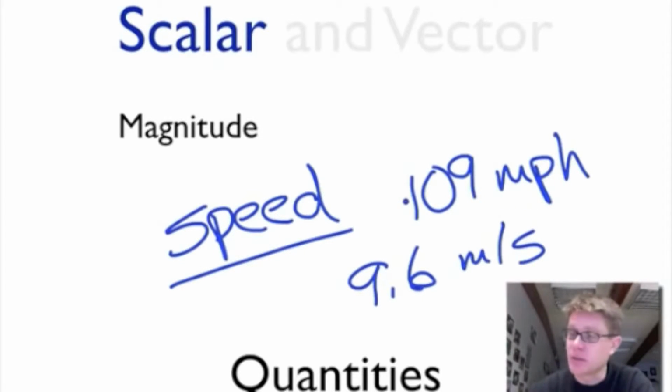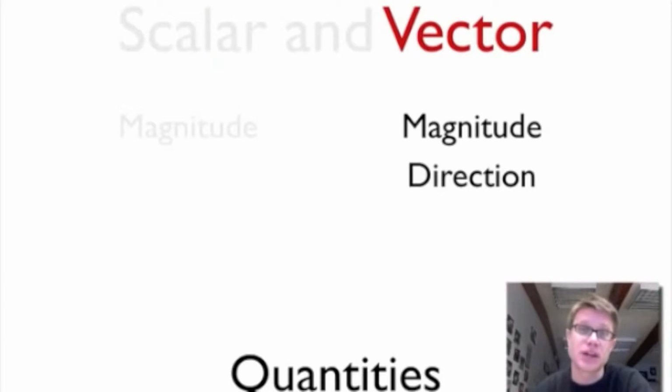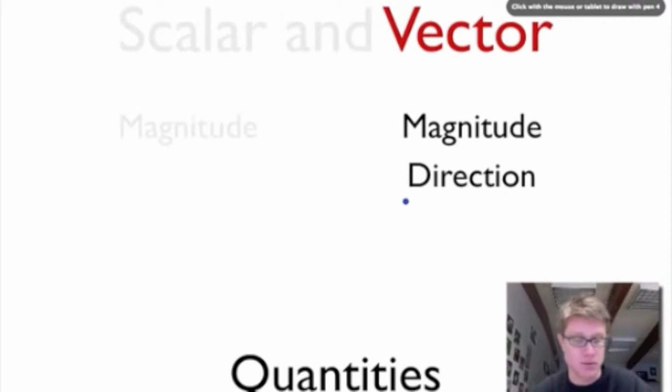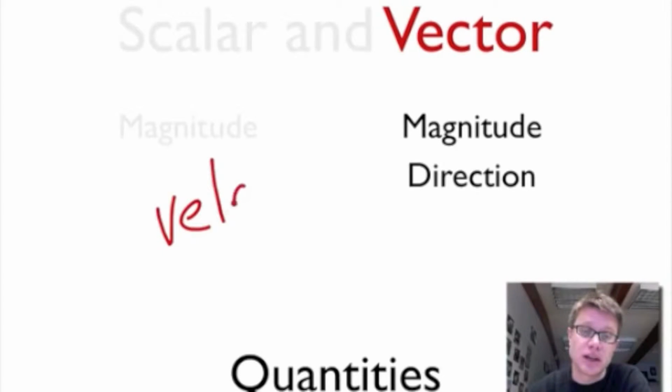What's missing from a scalar quantity is direction. And so vector quantities are going to tell you not only the magnitude, but they're also going to tell you what direction that magnitude is in. So let me use a different color maybe. An example of a vector quantity would be velocity.